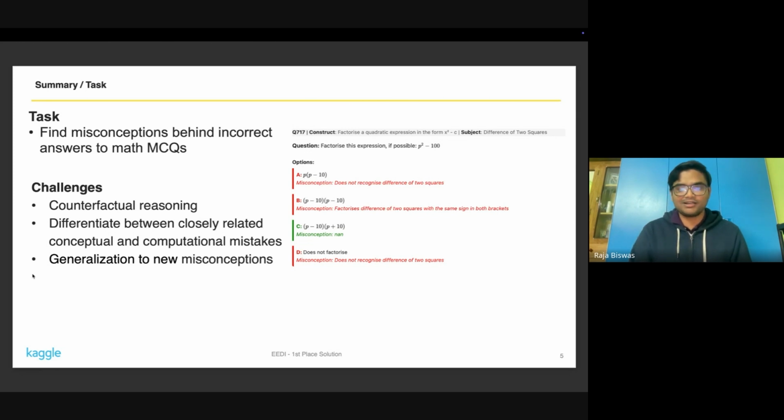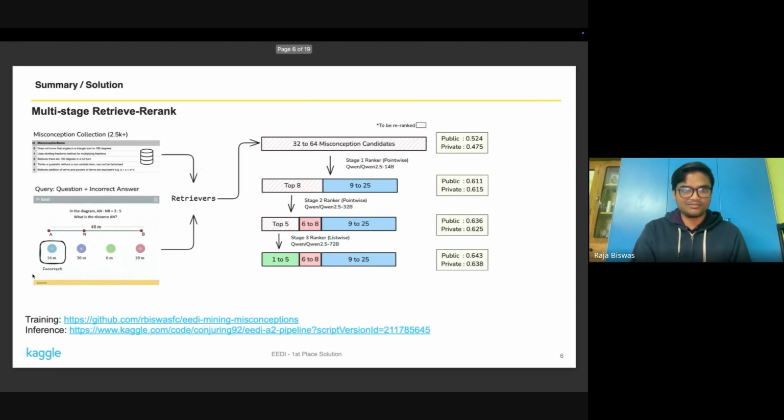And finally, the generalization. In the training set, we had approximately 1,600 misconceptions, which meant there are quite a few, more than 1,000 new misconceptions that could appear in the private test set. So we had to build a robust solution that could do well in the unseen examples as well. Yeah, so these would be the challenges for this competition.